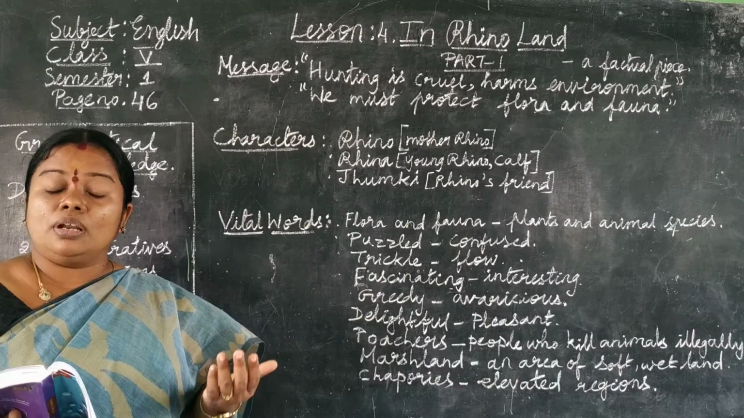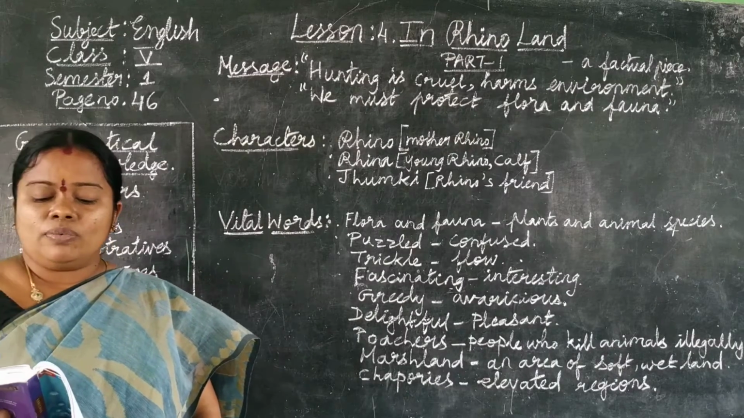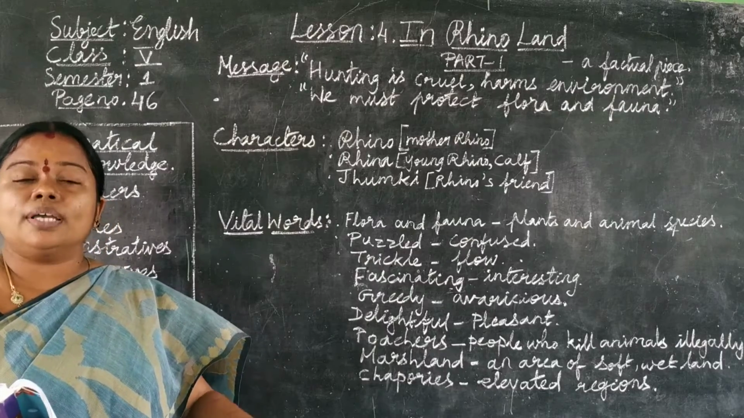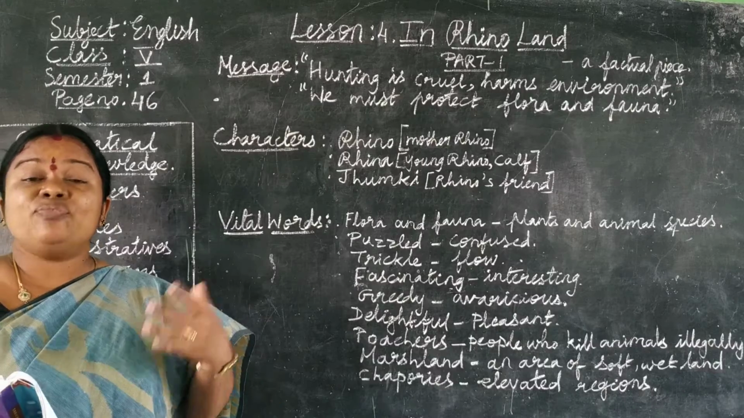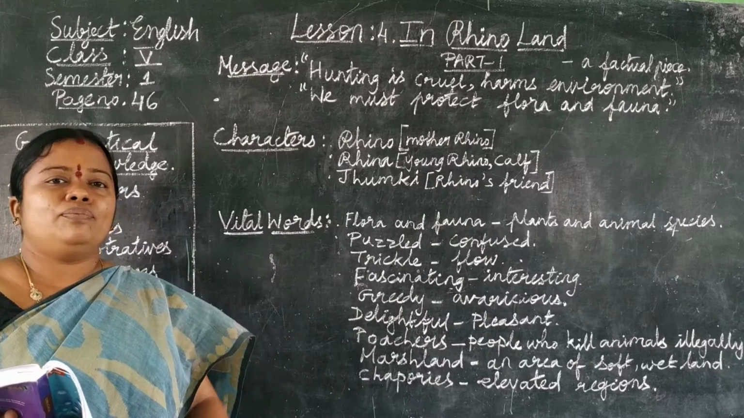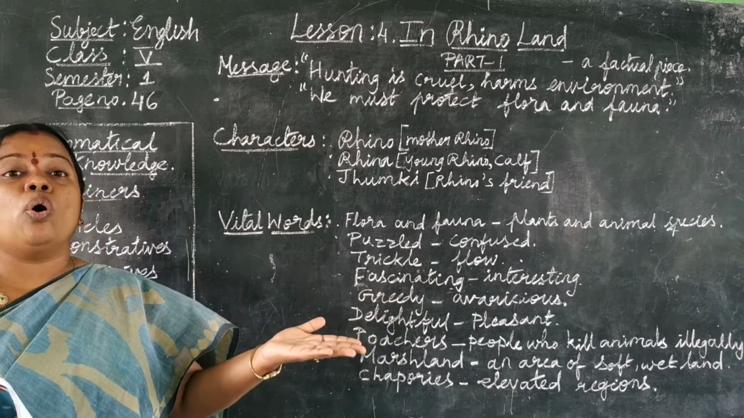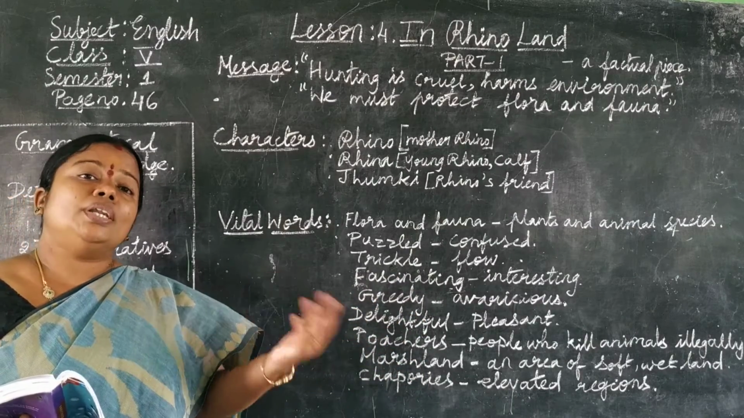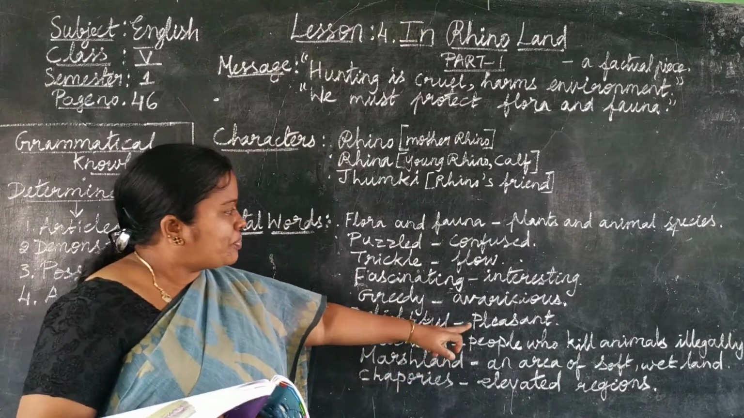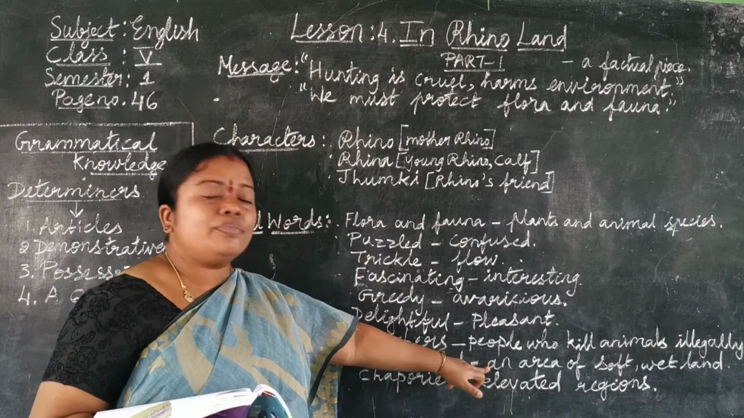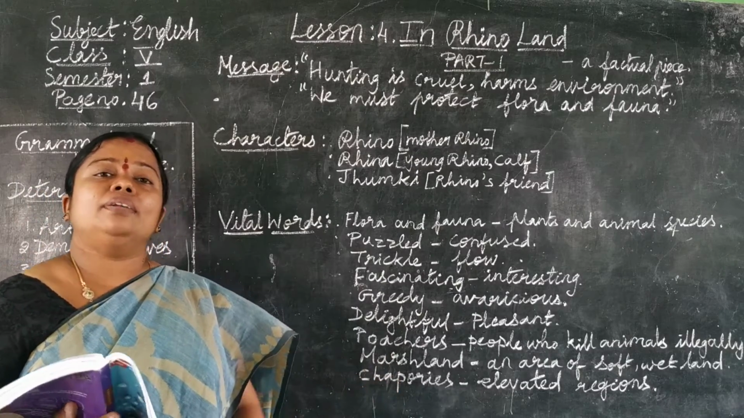Okay, and especially love the tall elephant grass and the tropical forest. However, Rhina seems to enjoy walking in the marshland. So this mother rhino likes elephant grass and tropical forest. But what does this Rhina, the daughter of Mother Rhino, like? She likes marshland. What do you mean by marshland, children? Marshland, an area of soft wet land. So Rhina likes soft wet land.